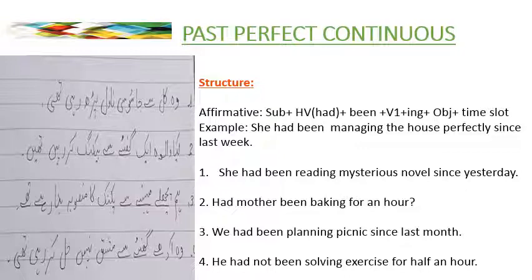Now look at the sentences. She had been reading a mysterious novel since yesterday. Subject she, had been helping verb, reading present participle form, mysterious novel object, since yesterday time slot. Now to make it interrogative, it will become: had mother been baking a cake for an hour?